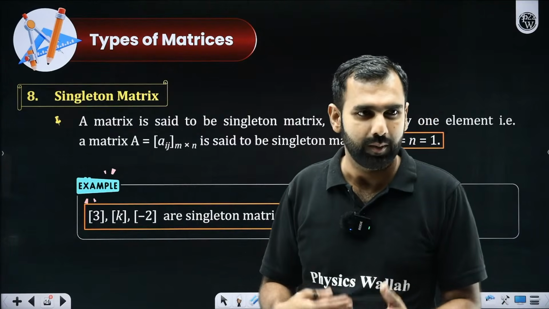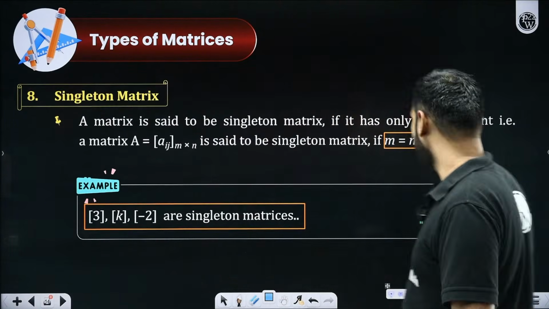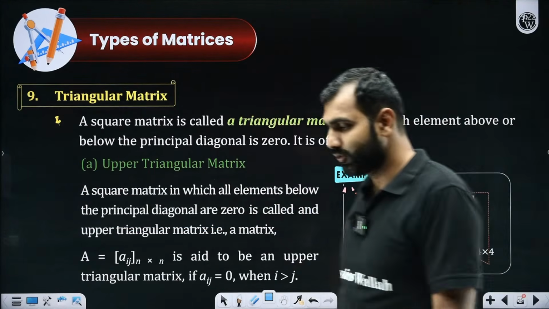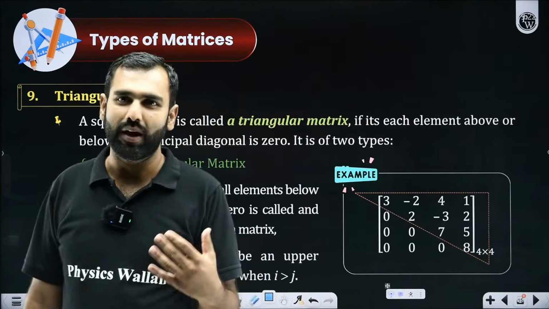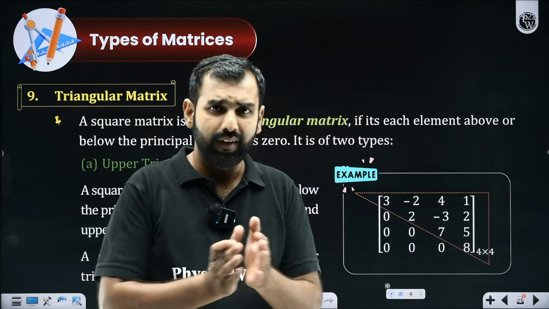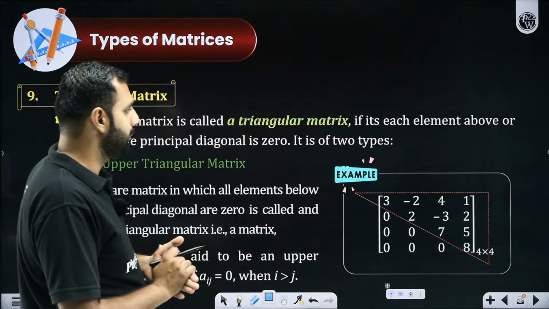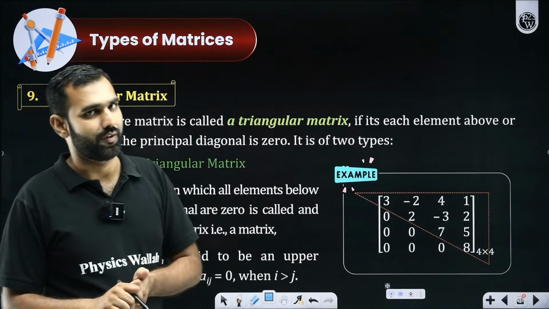Everybody got this? Can I move ahead from here, all the participants? So singleton matrix, I hope you have gotten a decent clarity upon. Now comes one of the most important matrices, which is called a triangular matrix. This is also divided into two types, upper triangular and lower triangular. But first of all, let's get a picture here of a triangular matrix.